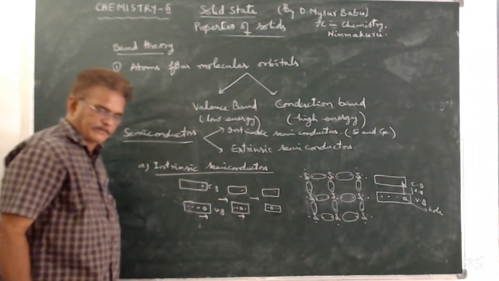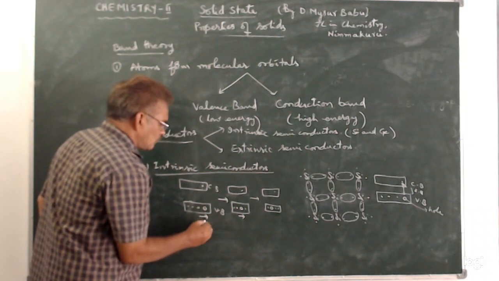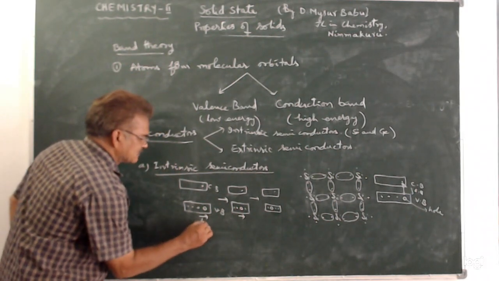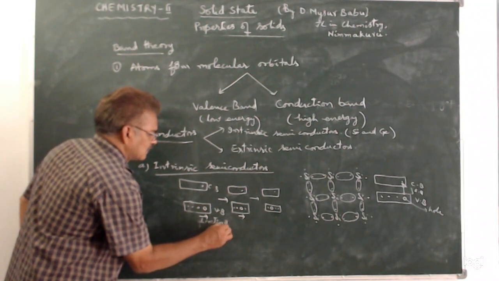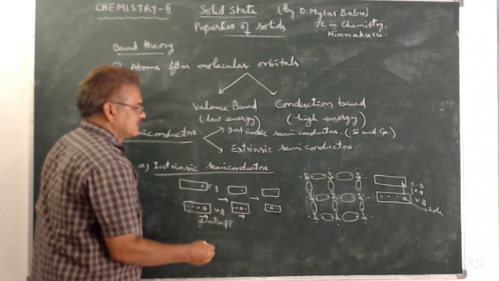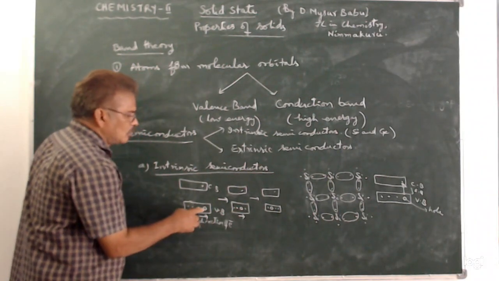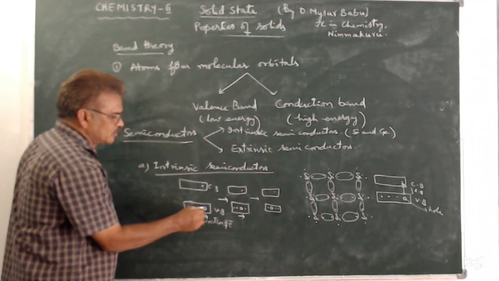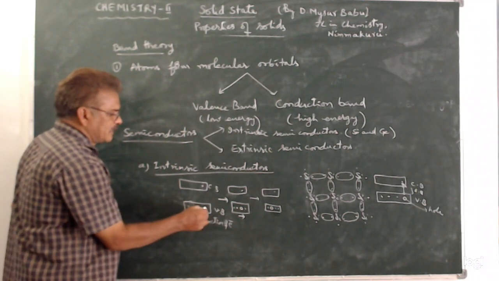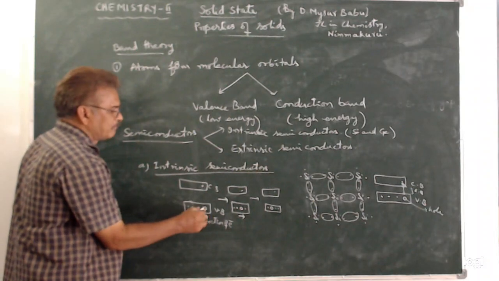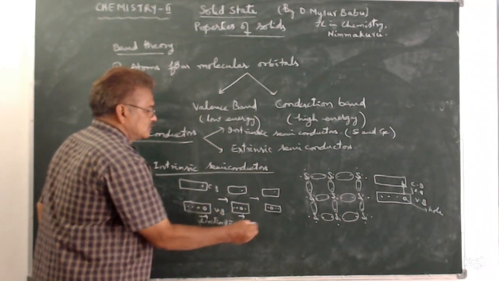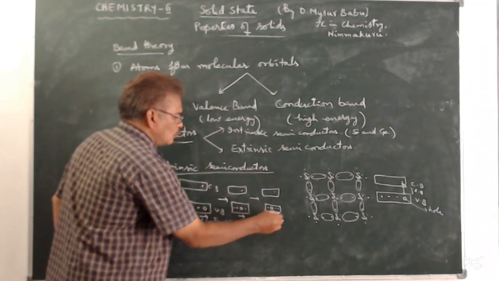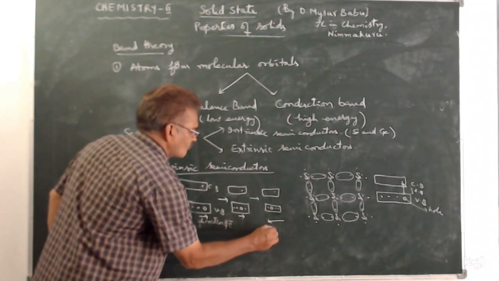That means the direction of electron is like this, whereas the hole comes from this side to this side. Here the hole is at the right hand side, here the hole is at the middle and at the left hand side. So the direction of a hole will be like this.